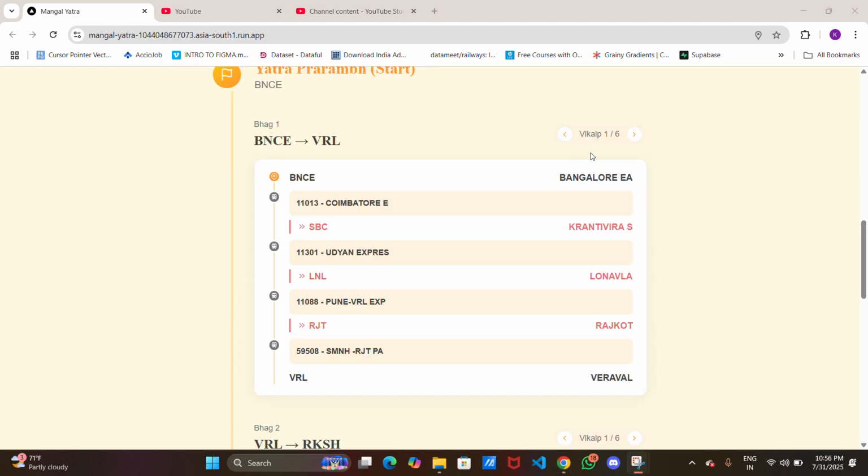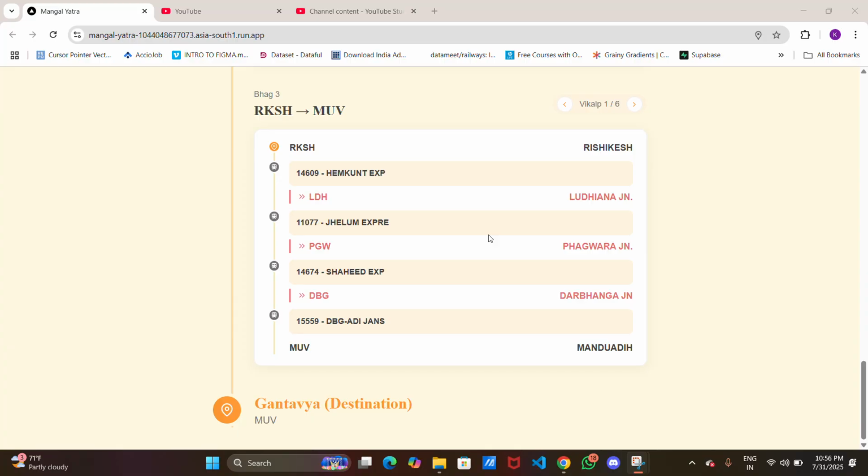We also have the option to change one station to this last station, Varhal. We can change this and see another way to reach from Bengaluru to Varhal. Similarly for others, and we finally reach our nearest station of Varanasi, Mandwadi.